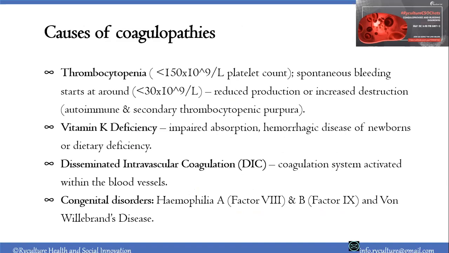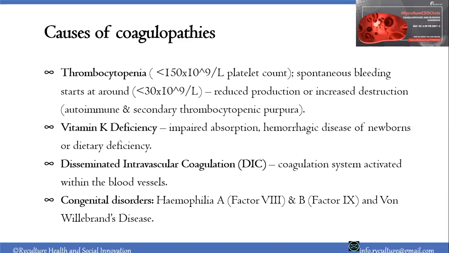Then the other causes of coagulopathy we can look at, such as thrombocytopenia, which is lower than normal platelet counts. As I mentioned, we have 200 to 350 billion platelets per liter of blood. So in certain situations, the levels are lower, and when it's lower than 150, someone is considered thrombocytopenic. But spontaneous bleeding can start at around 30 billion platelets. So a low level of platelets might be a risk, but it's not that much of a risk up to a point when it's very critical. And it can be a result of reduced production or increased destruction.